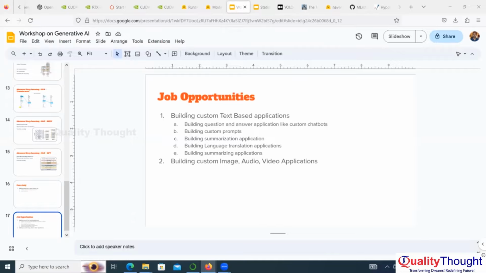So prompt engineering, generative AI, GPT, large language models, these are all related to the same field. Prompt engineering means, I mentioned one prompt just before. If we give a full page document and we want to summarize it to 50 words, this is one kind of prompt. It is going to summarize and give us the result.